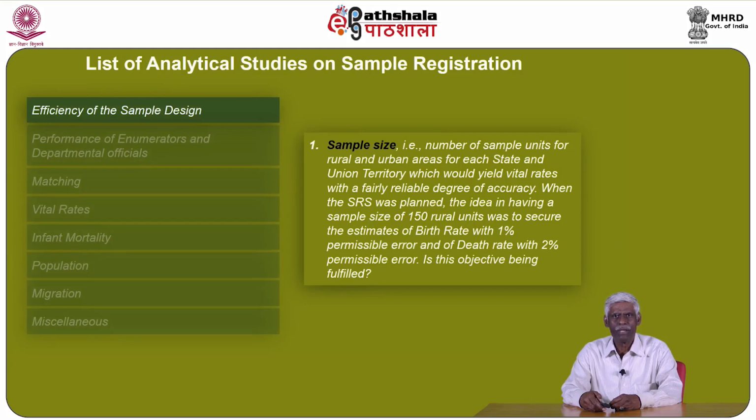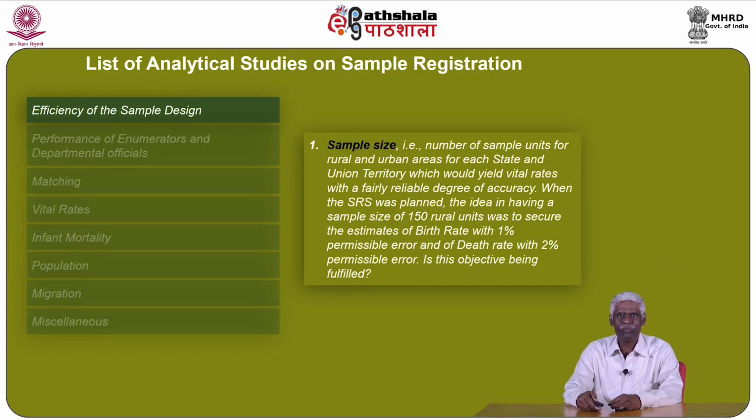For example, 1. Efficiency of the sample design. Sample size, that is number of sample units for rural and urban areas for each state and union territory, which would yield vital rates with a fairly reliable degree of accuracy. When the SRS was planned, the idea in having a sample size of 150 rural units was to secure the estimates of birth rate with 1% permissible error and of death rate with 2% permissible error.